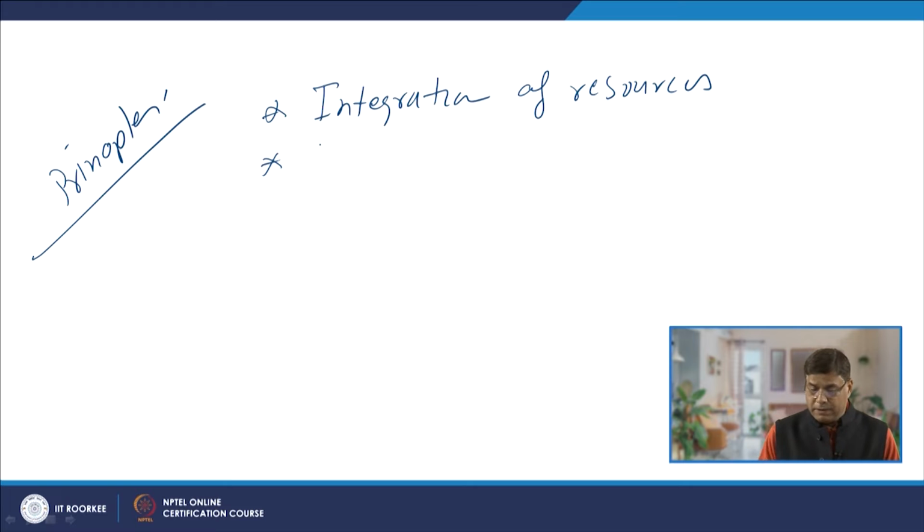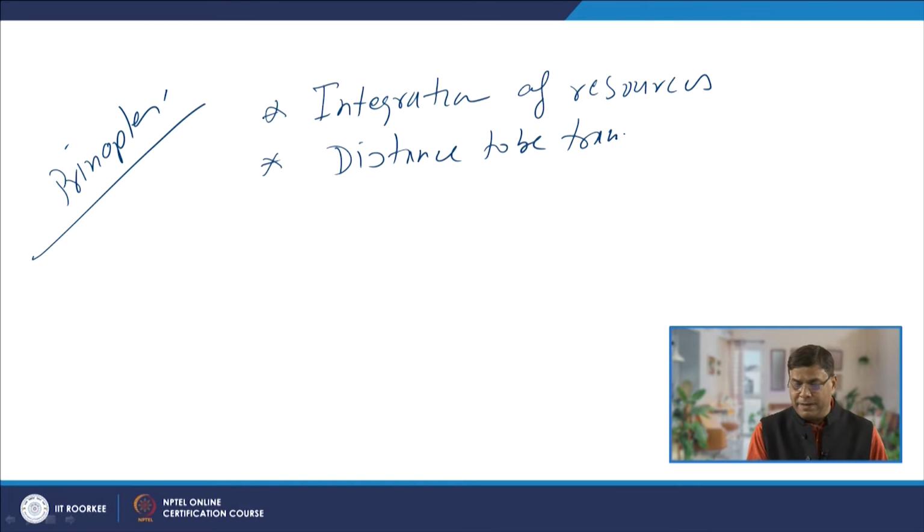Then the second one is that the facilities are arranged in such a way that the distance to be travelled is minimized. So, the minimum distance principle: the distance to be travelled either by the manpower or the material in the course of production is minimized.